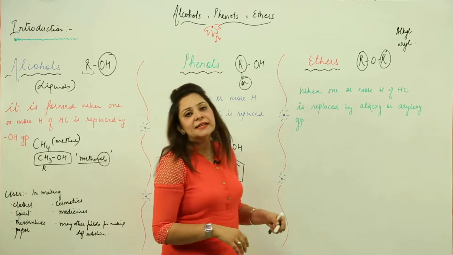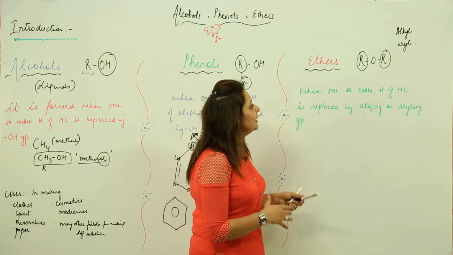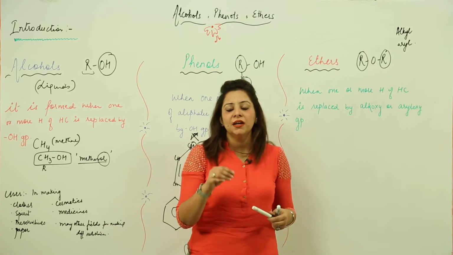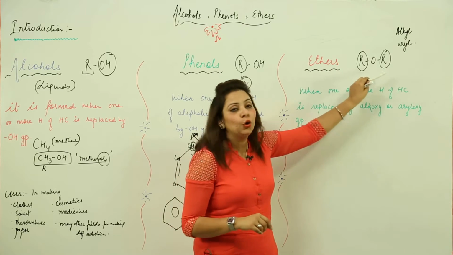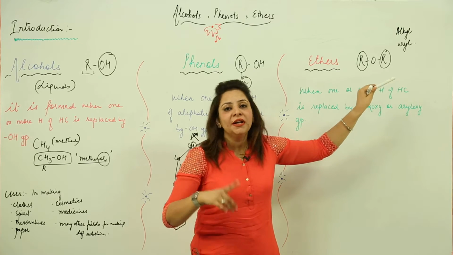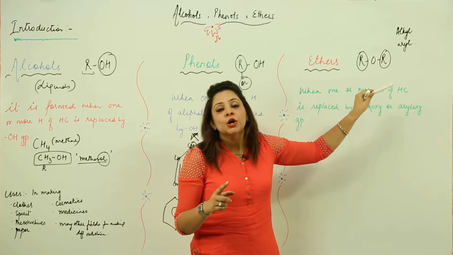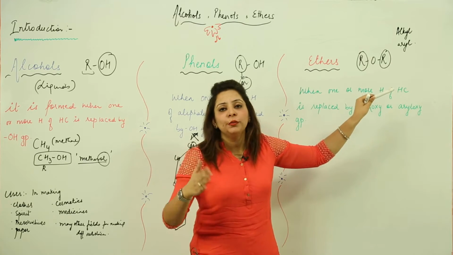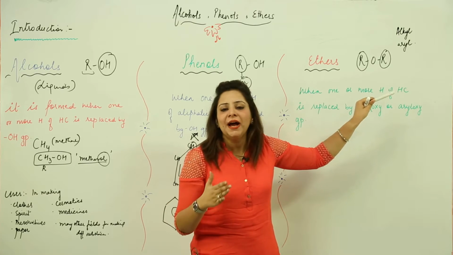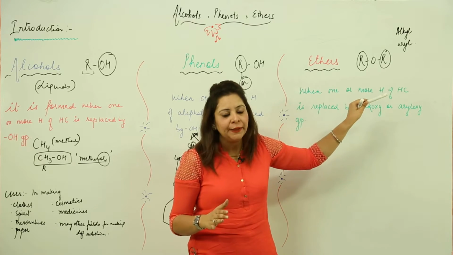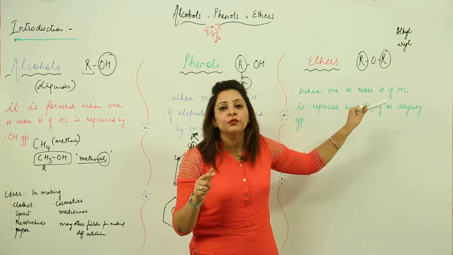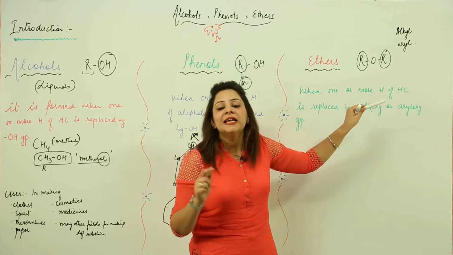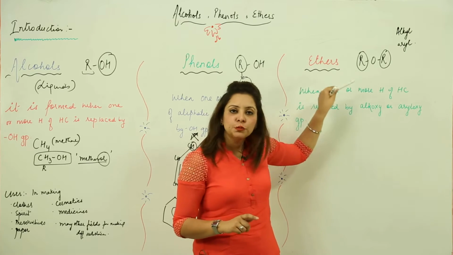Now third is the ether. Ether is written as ROR, where R and R, as I wrote, can be an alkyl group or an aryl group. Alkyl means when you remove the hydrogen atom from the alkanes: methyl, ethyl, propyl, butyl, hexyl, you all know now, right? But when you are replacing that R with an aromatic ring, which we call an aryl group, then it is said to be an ether.